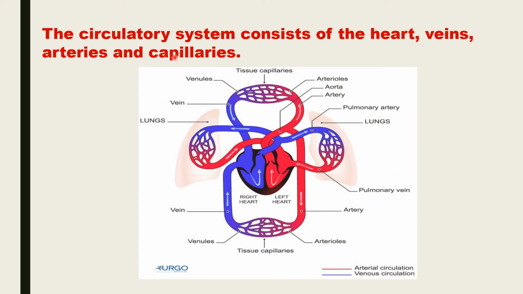The circulatory system of human beings consists of heart, veins, arteries and capillaries. So this is the heart. These blood vessels which are shown in blue color are the veins. These blood vessels which are shown in red color are the arteries, and this network of thin walled blood vessels is called as the capillaries.